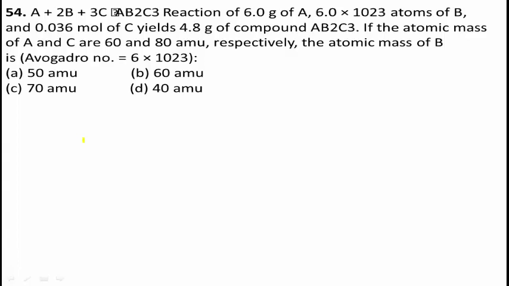Students, in a given reaction of type A plus 2B plus 3C gives AB2C3, the number of moles of A, according to the question, equals 6.0 gram divided by 60 gram per mole, which is equal to 0.1 mole.